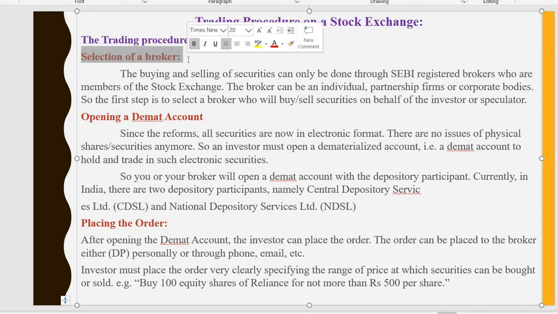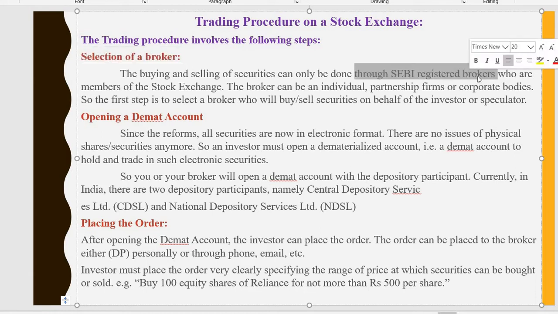The broker should be registered with SEBI, or you need to take a membership from the stock exchange. Through that registered broker, you need to buy and sell the securities. On behalf of the investor, the broker will be acting.